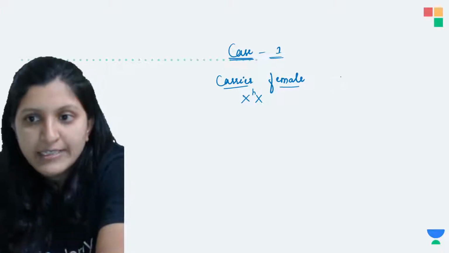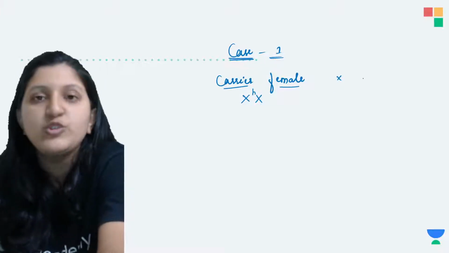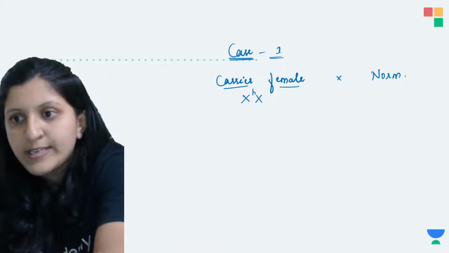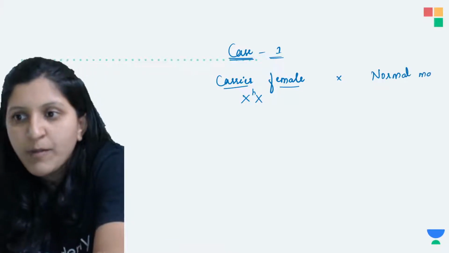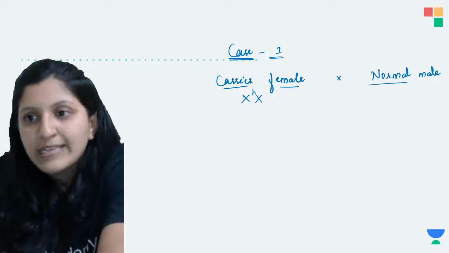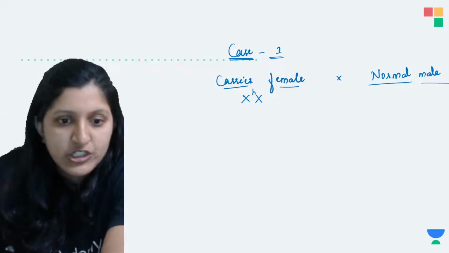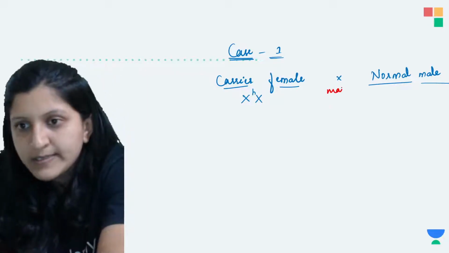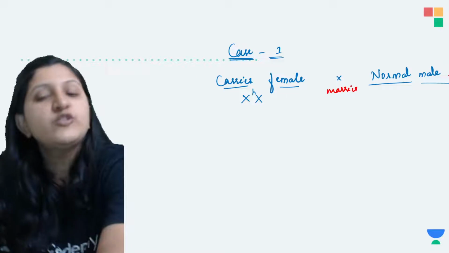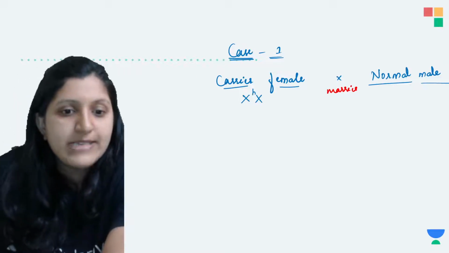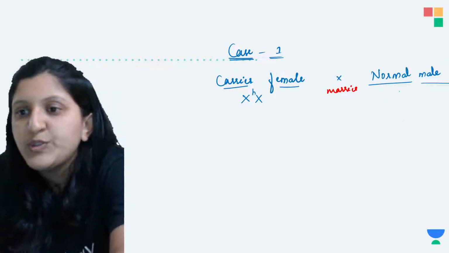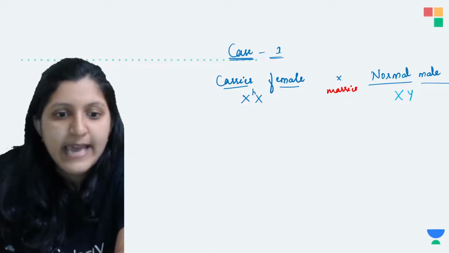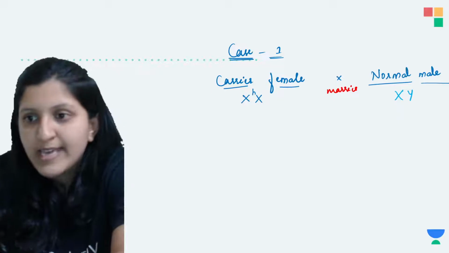So whom is she going to marry? She is going to marry a normal male. When she marries a normal male, what is the condition that might be there? So how do we represent a normal male? That is with X and Y, because none of the genes are affected here.